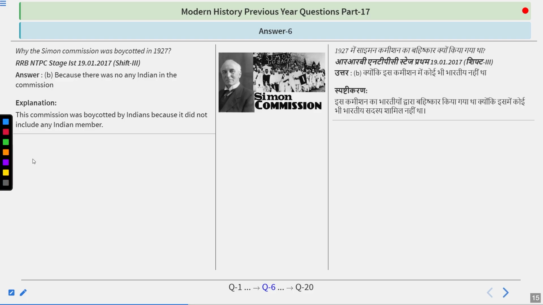The commission came into India in February 1928, and it became the reason for a protest in front of the Lahore railway station, when a lathi charge was ordered by William Scott, and under that lathi charge, Lala Lajpat Rai died. Later on, under the Lahore conspiracy, J.P. Saunders was killed by Bhagat Singh, Sukhdev and Rajguru, that is by the H.S.R.A. So remember that the Simon Commission was boycotted in 1927 because there were no Indians in the commission.